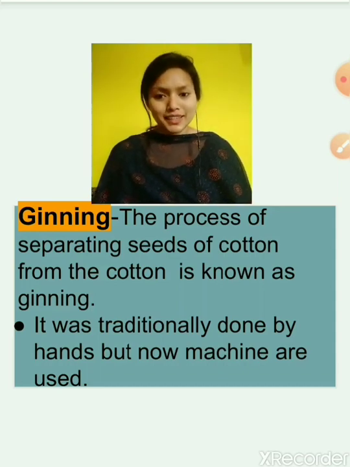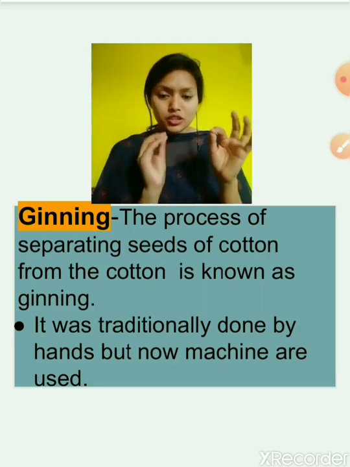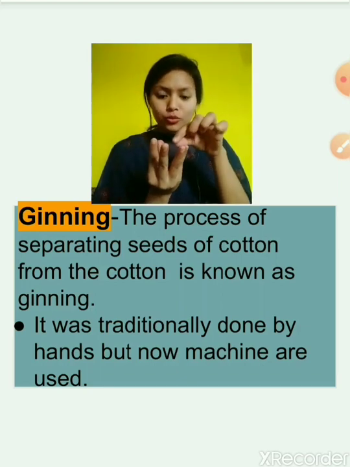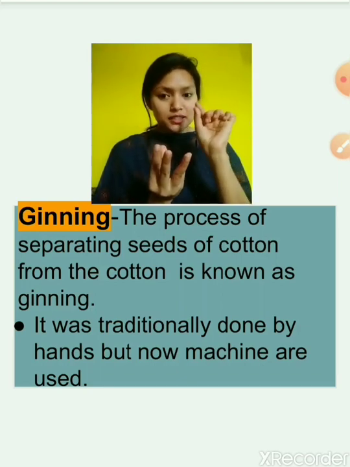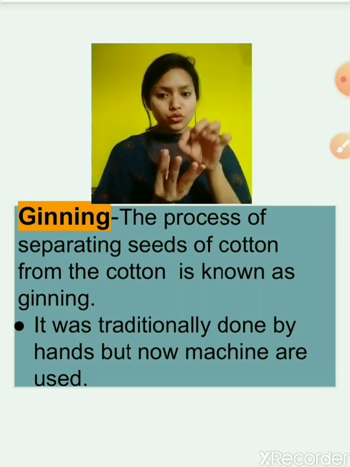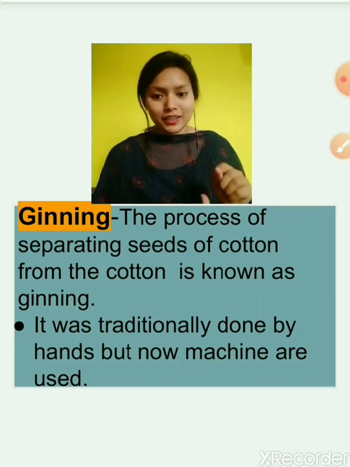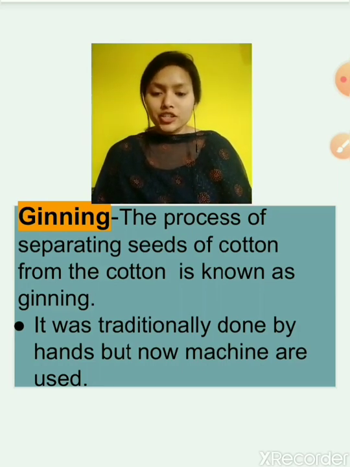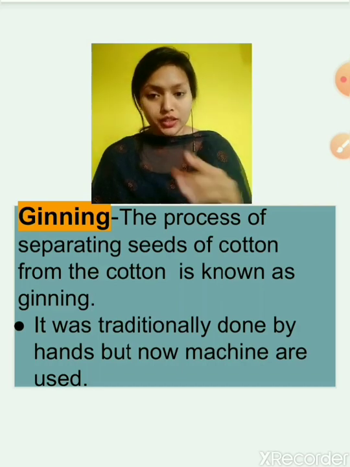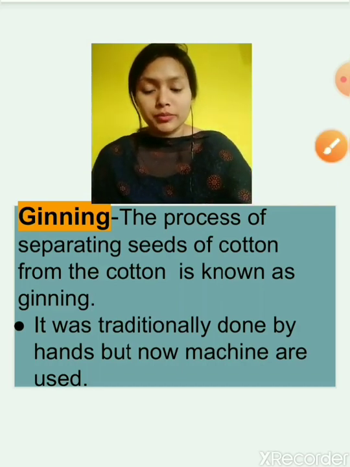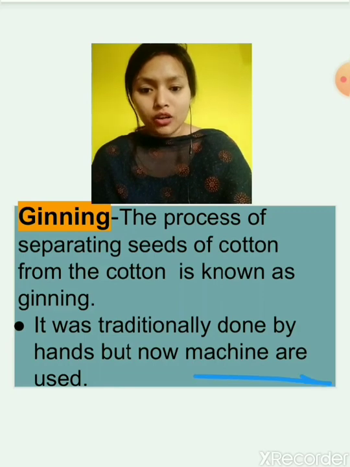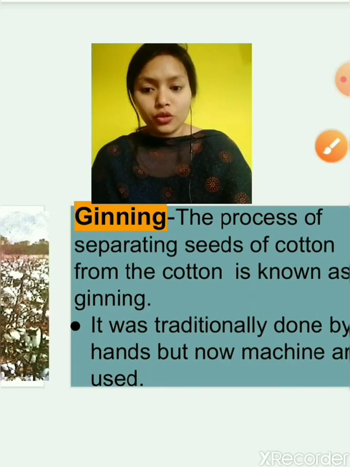So what is ginning? It is the process of separating the small black seeds from the cotton ball. That process is known as ginning. It was traditionally done by hand, but now machines are used for this process.